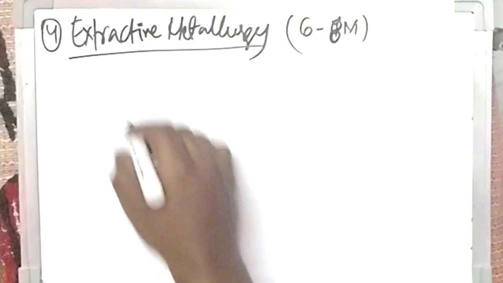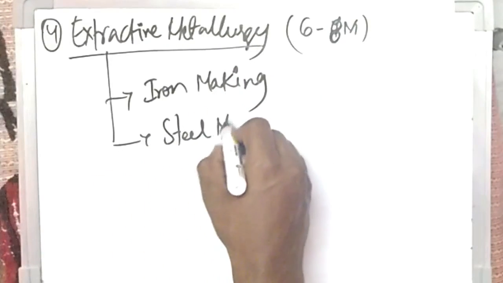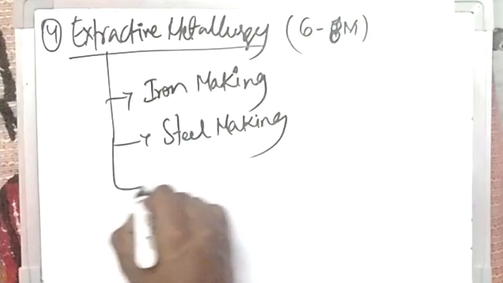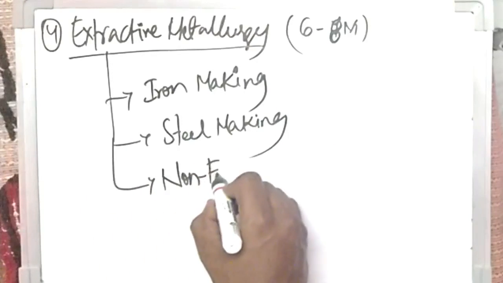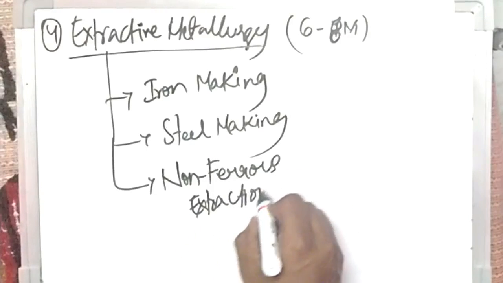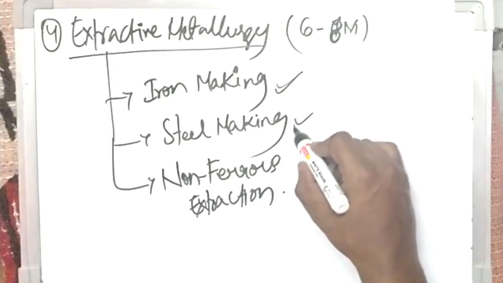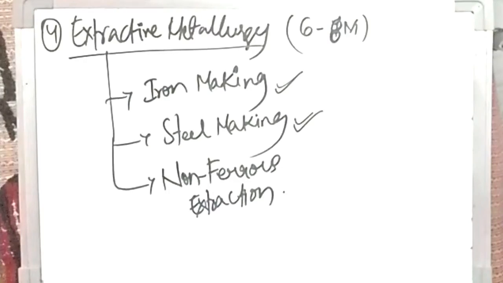Okay, so in extraction metallurgy, there are topics like iron making, steel making, and non-ferrous extraction. I am now making videos on non-ferrous extraction, but you can click on this iCard to get the playlist of iron making, and I'll also be giving the iCards for the videos that I have made on steel making. For iron making and steel making, you can follow my videos or any standard book,